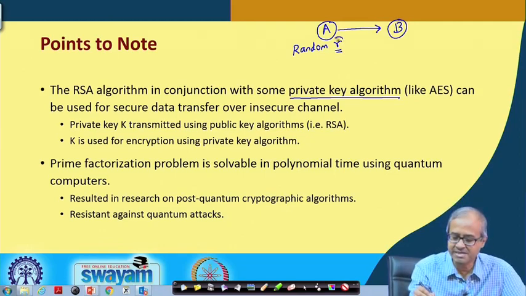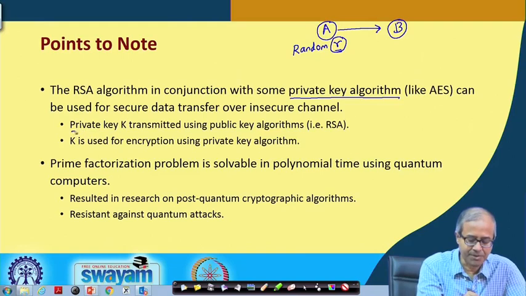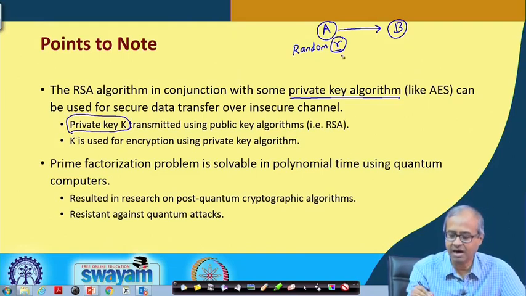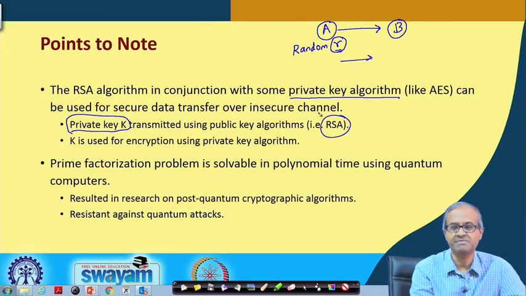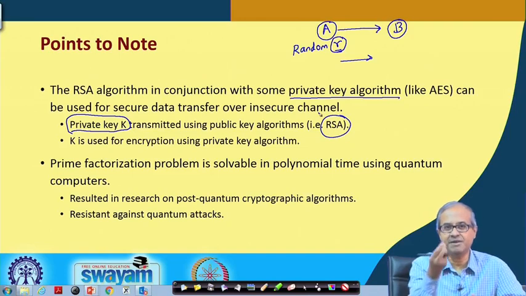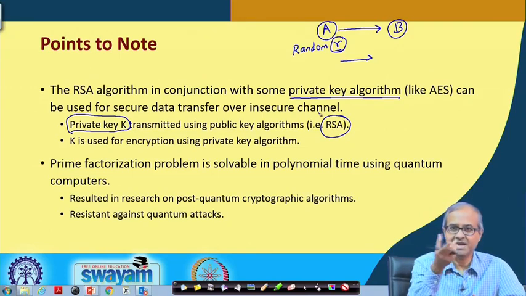This r is regarded as the private key k for symmetric encryption, and this r is sent to B by encrypting using RSA. This is feasible because this is very small. Encrypting a small number using RSA is still not that slow.